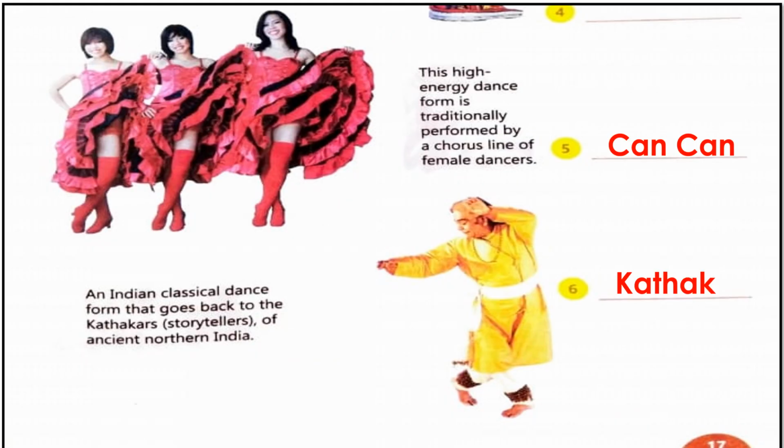Now, the fifth clue is this high energy dance form is traditionally performed by a chorus line of female dancers. The name of this dance form is Kathak, an Indian classical dance form that goes back to the Kathakars, storytellers of ancient northern India. The name of this dance form is Kathak.